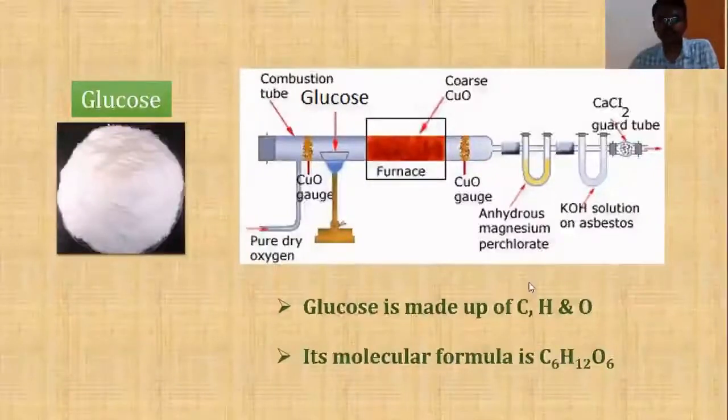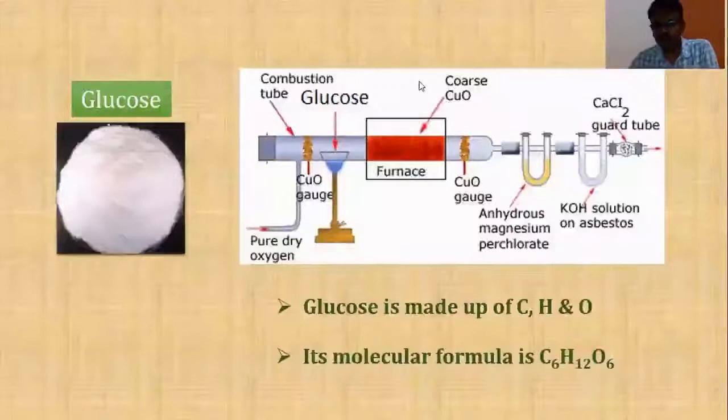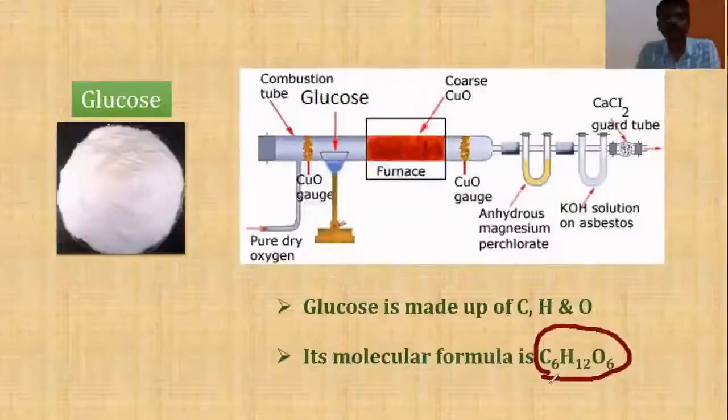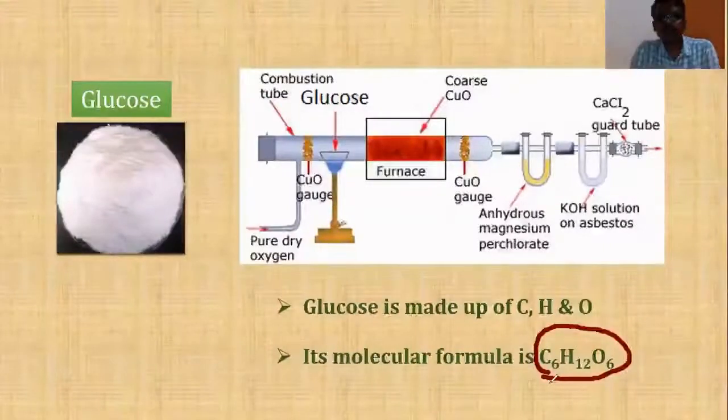Now the question is, will only the molecular formula help us to explain all the properties of glucose? Is the molecular formula of glucose sufficient to know the properties of glucose? No, it is not sufficient, because if you have to explain the optical property of glucose, then you will have to show that it contains a specific group, that it satisfies specific structural aspects, isn't it? I cannot explain that by showing the molecular formula.